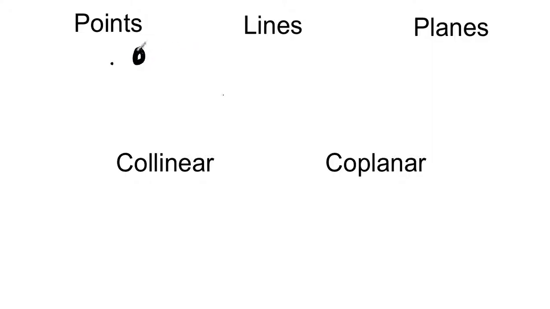Now, we can make a really big point, which is just a really big dot. In either case, points have zero dimensions. They don't have any width or any length. We only make this dot so that we can see them. But technically speaking, points don't have any thickness, depth, or whatever.